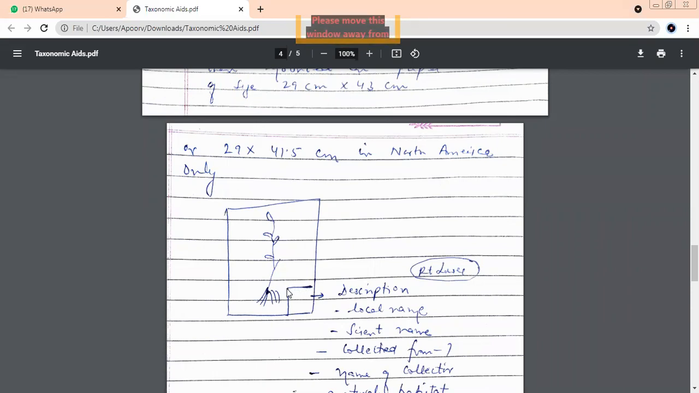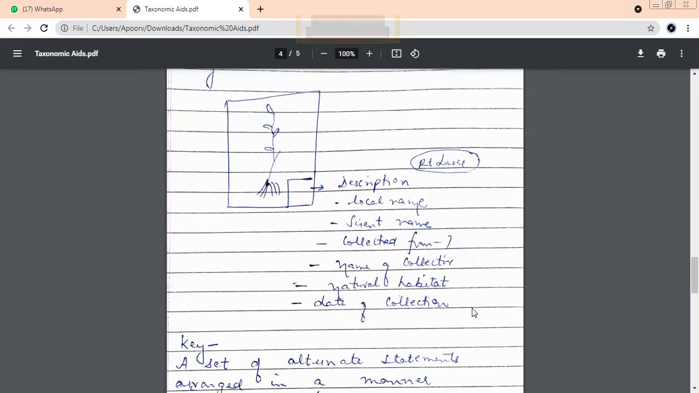Now this is important. On the right lower side, this is fixed. Which side is this? Right lower side. Which place is this, beta? Right lower of the sheet. If I talk about this sheet, which corner is this? Right lower side. The description is written here. This is again a standard rule fixed in the entire world. What all description has to be given on the right lower side? The local name, the scientific name, where the plant was collected from, who collected it, what the natural habitat is, and the date of collection. All these details are given here on the right lower side.